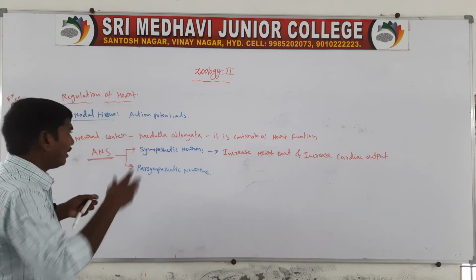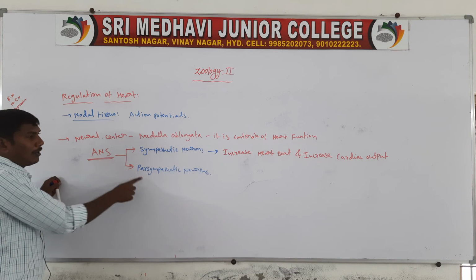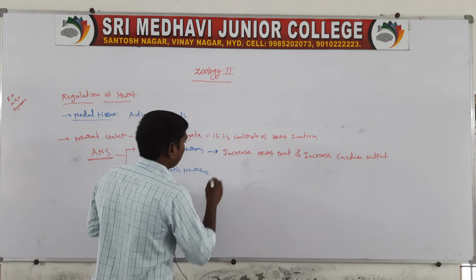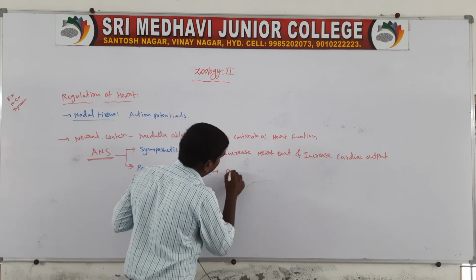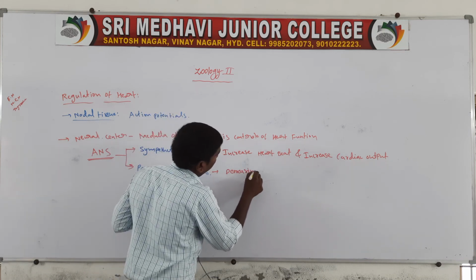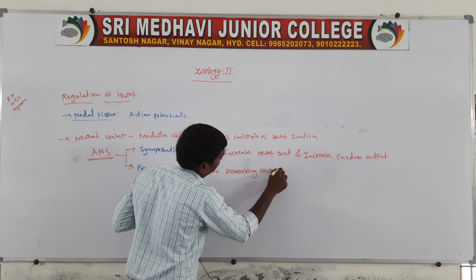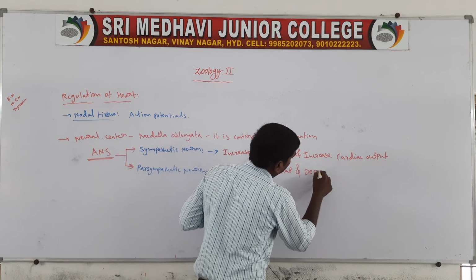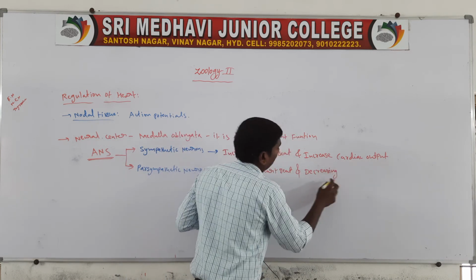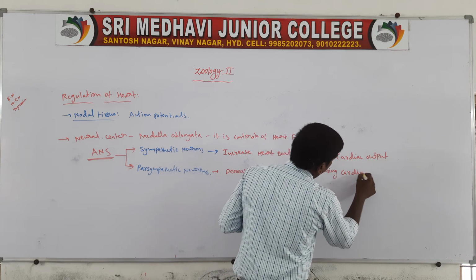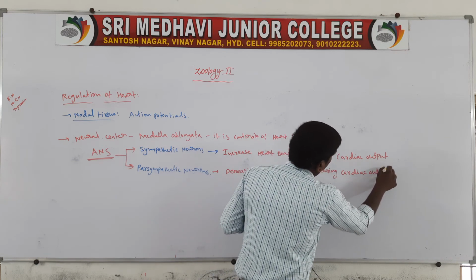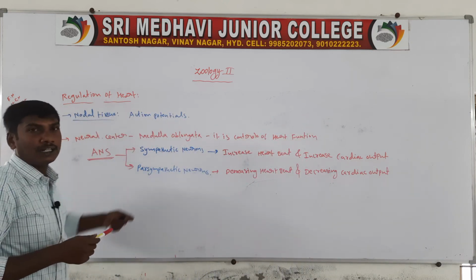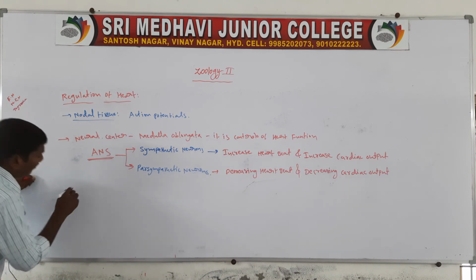Next, the medulla oblongata sends signals through the parasympathetic neurons. These parasympathetic neuron signals decrease the heartbeat and decrease the cardiac output. Next, there is neural control and also hormonal control.